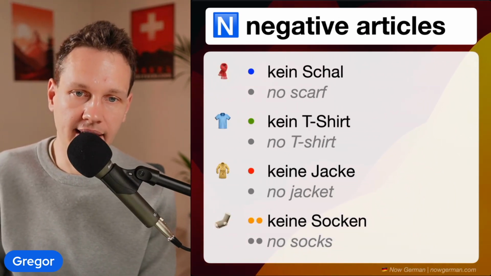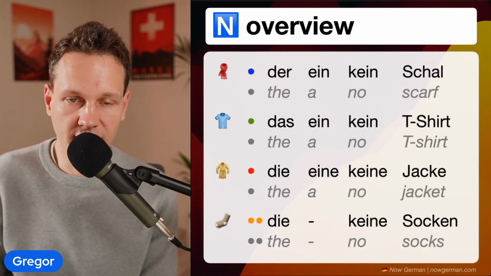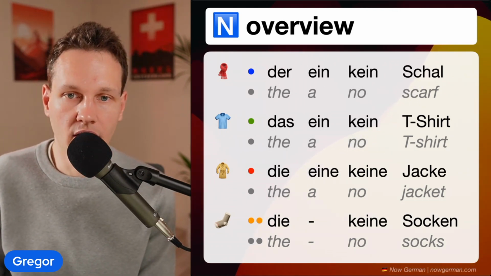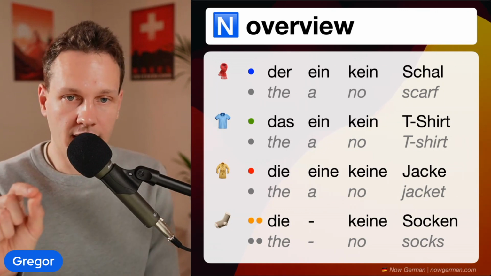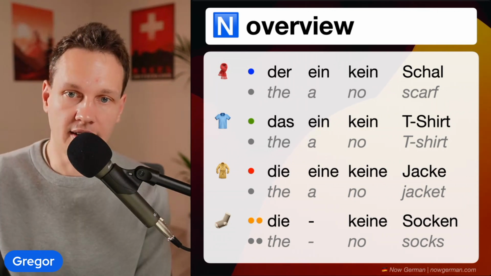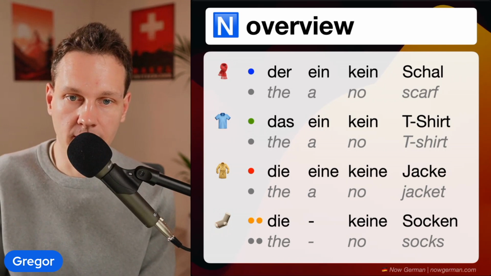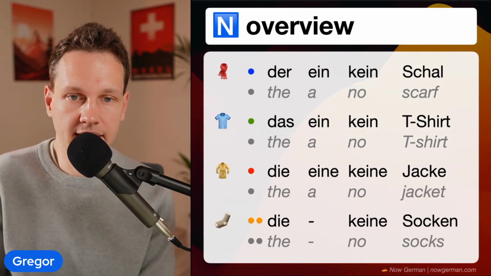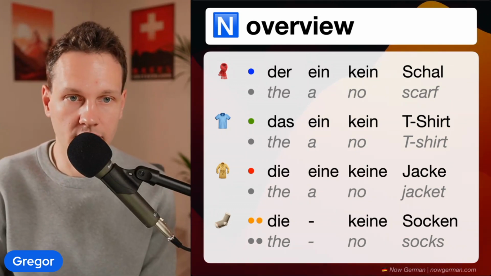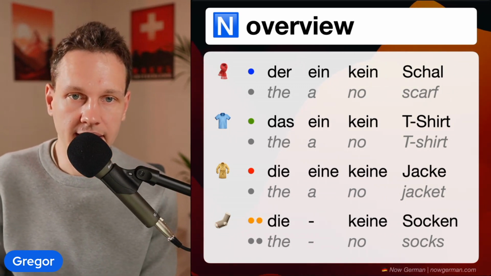Kein, keine, keine. All right, and now let's actually look at everything that we covered so far, all the nominative case articles. And you can see that there are a lot of similarities between masculine and neutral. Only the definite article der and das are different. Everything else is the same. And for feminine and plural, there are also a lot of similarities. The only difference there is that the indefinite article is eine for feminine and plural doesn't have one because plural just doesn't need an indefinite article. It's the same as in English. All right, so that's the nominative.